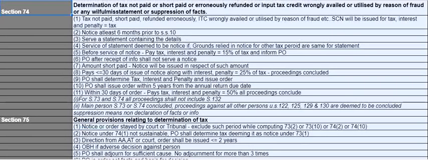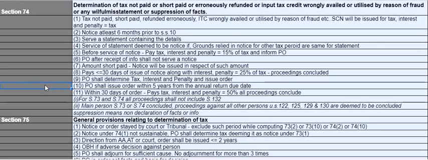Section 74 deals with the determination of taxes by reason of fraud or any willful misstatement or suppression of facts. Here again the show cause notice will be issued for taxes, interest and penalty which is equivalent to tax. This notice has to be issued at least 6 months prior to subsection 10, and subsection 10 says the proper officer shall issue order within 5 years from the annual return due date.